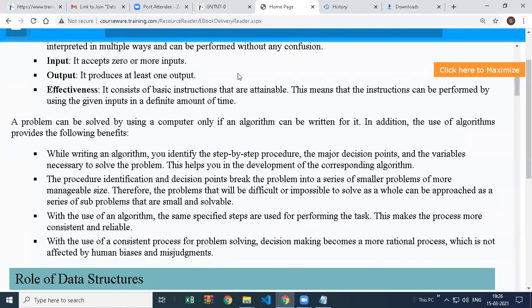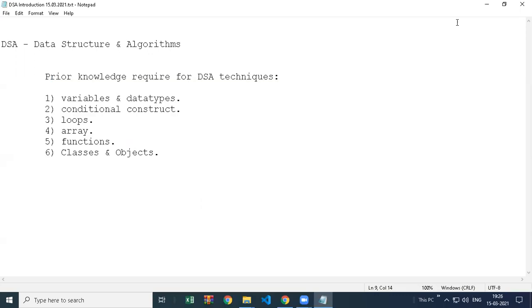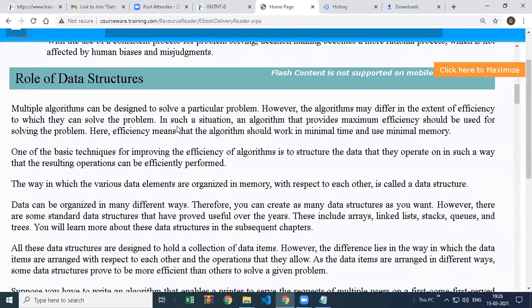So in short, here we are going to work on the same programming language you know, but we have to learn in detail. So, the role of data structure. Multiple algorithms can be designed to solve a particular problem.